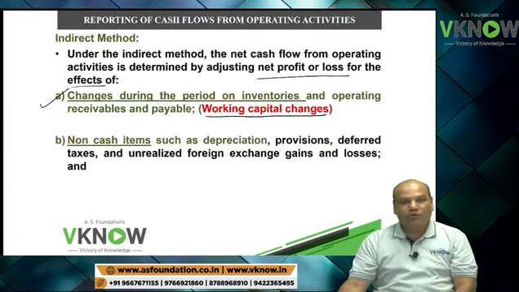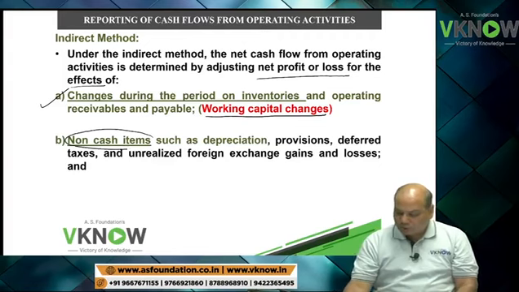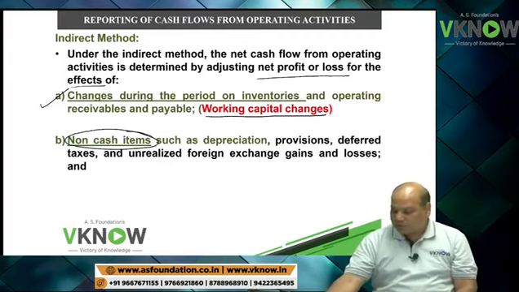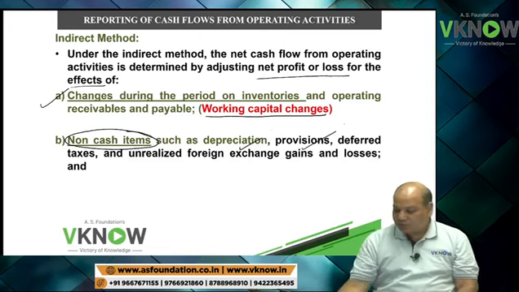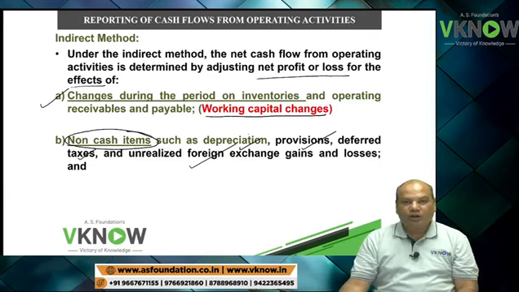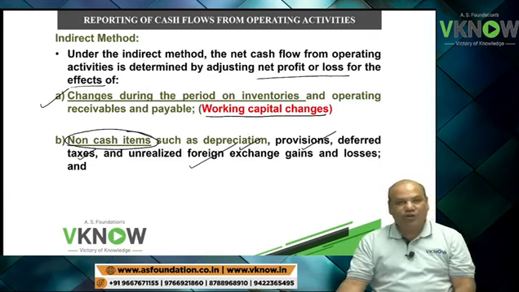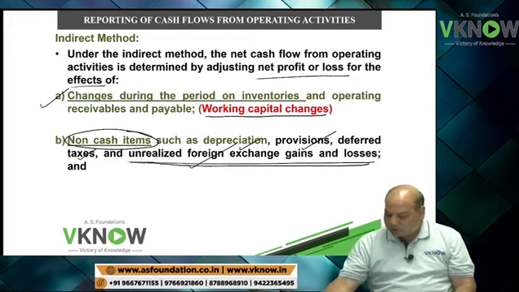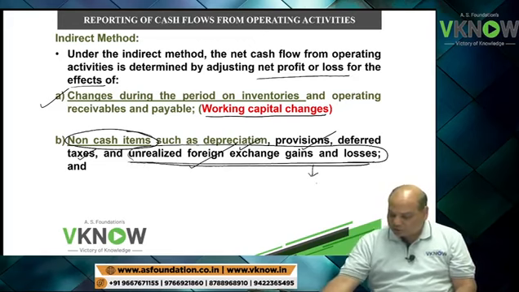Second adjustment is non-cash items which are included in the P&L account, like for example depreciation, provisions, deferred tax, any unrealized foreign exchange gain and loss. This I will explain later. Unrealized foreign exchange gain and loss, you might have studied in AS 11.